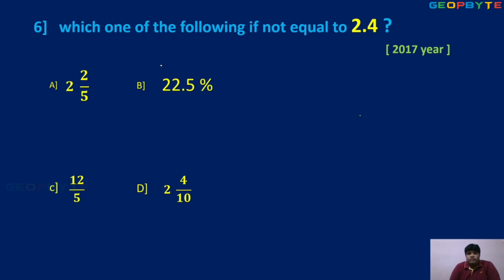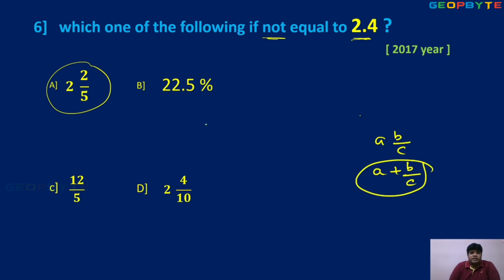Next. Which one of the following is not equal to 2.4? Not equal, they mentioned. So 2 by 5, what is the value? Already you know a b by c, what is the meaning? A plus b by c. A mixed fraction is written like this. So 2 plus 2 by 5.